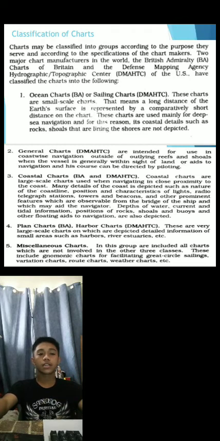Second is general charts. These are intended for use in coastwise navigation outside of outlying reefs and shoals, when the vessel is generally within sight of land or aids to navigation and the course can be directed by piloting. Third is coastal charts. Coastal charts are large-scale charts used when navigating in close proximity to the coast.